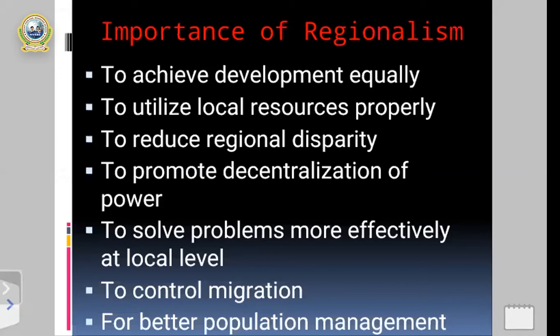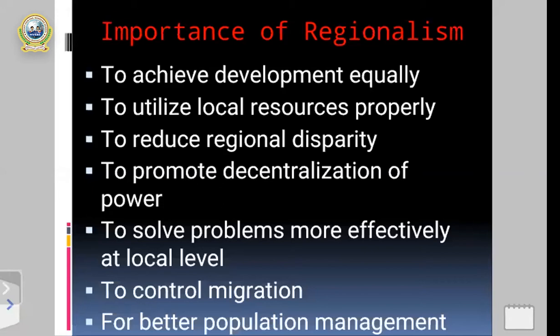I told you there is a great role of government, and to reduce regional disparity, government should be responsible. That's why it should create effective plans and policies to reduce regional disparity, and human beings should be conscious as well, to reduce regional disparity in the context of Nepal. So the third importance of regionalism is to reduce regional disparity.